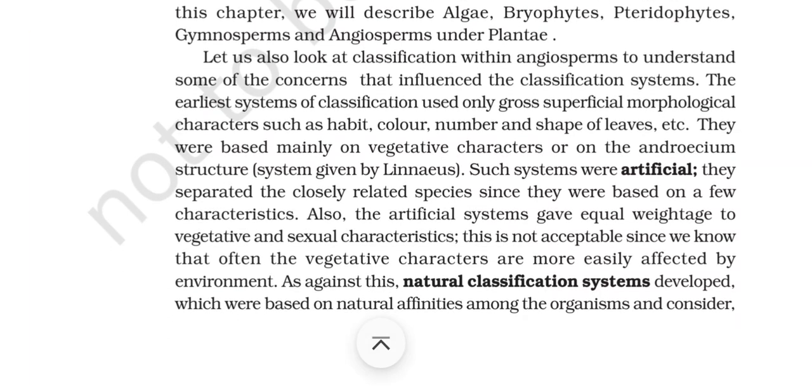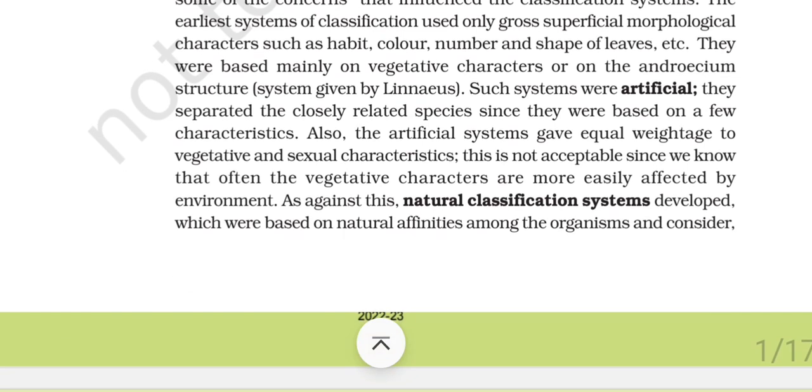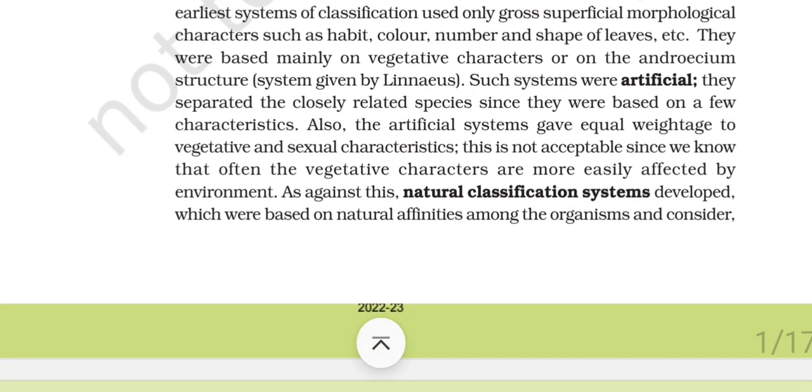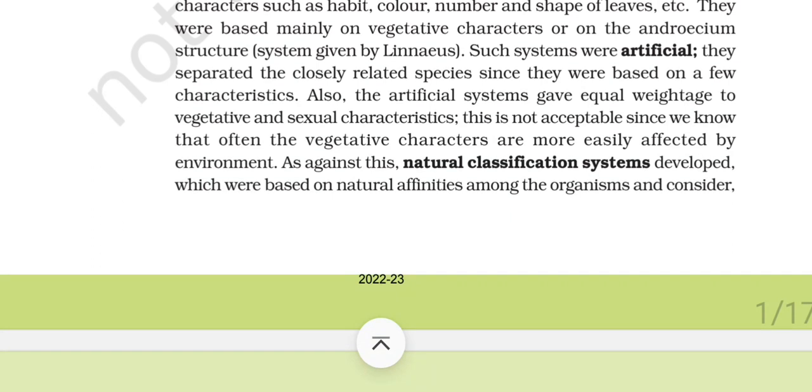Let us also look at the classification within angiosperms to understand some of the concerns that influenced the classification systems. The earlier systems of classification used only gross superficial morphological characters such as habit, color, number, and shape of leaves, etc. They were based mainly on vegetative characters or on the androecium structure system given by Linnaeus. Such systems were artificial. They separated the closely related species since they were based on a few characteristics.